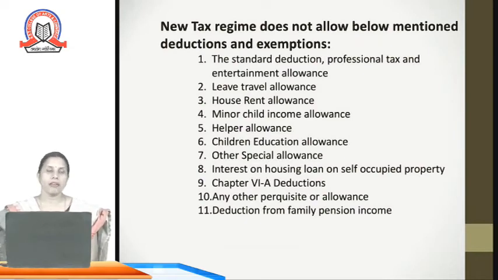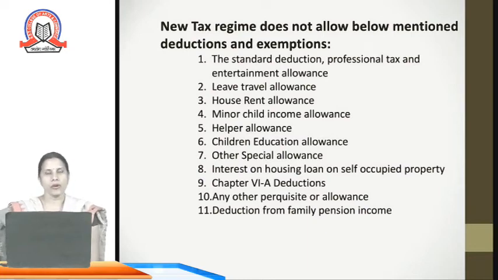But again, while adopting the new tax regime, the following points should be considered. The new tax regime does not allow the below-mentioned deductions and exemptions. In the normal tax regime, or we can say in the earlier existing tax regime, the deductions or exemptions are considered in the normal way, but while adopting the new tax regime, the following deductions and exemptions are not taken into account. It is ignored completely. So what are those deductions and exemptions? The standard deduction, professional tax and entertainment allowance.